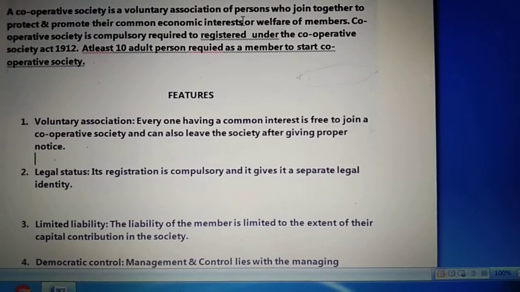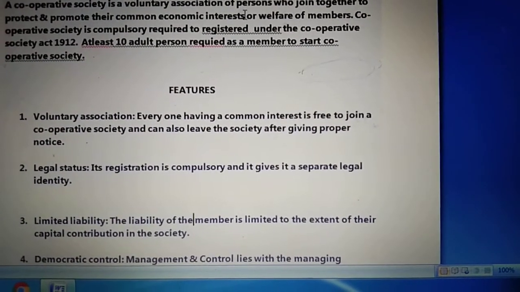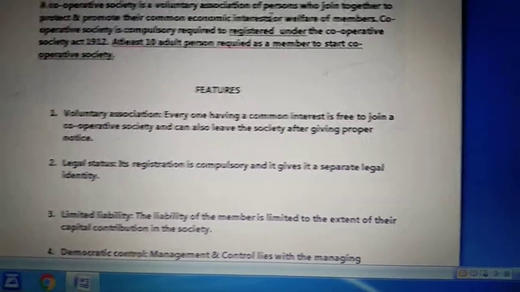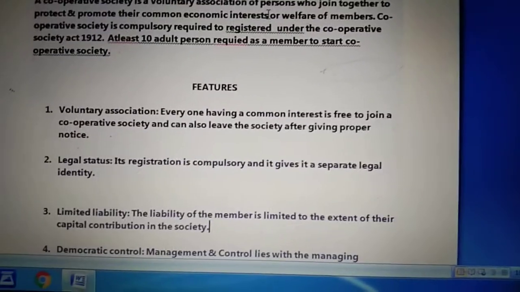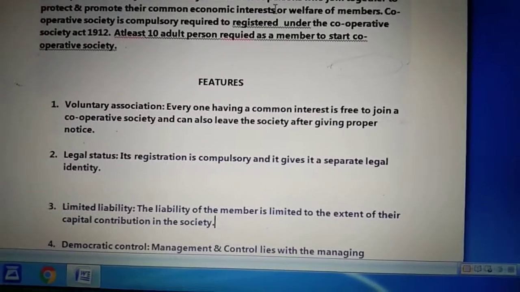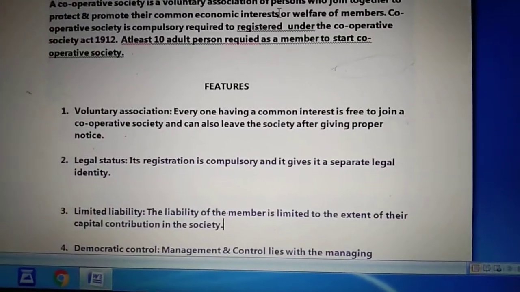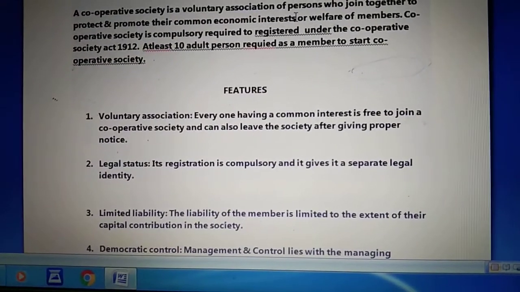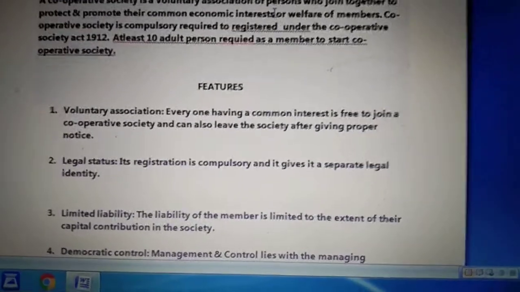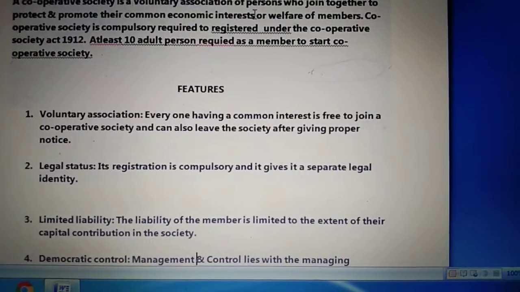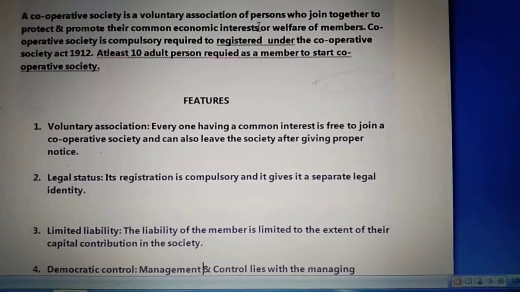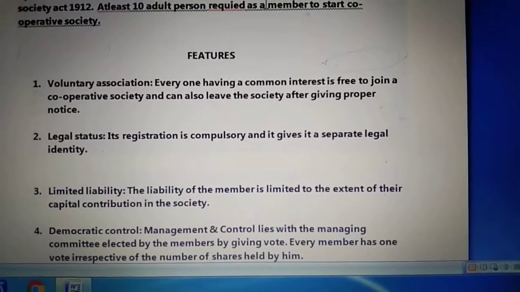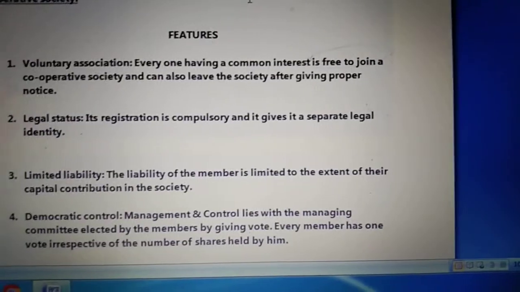The next feature is limited liability. Now, the liability of the members of a cooperative society is limited to the extent of the amount contributed by them as capital. This defines the maximum risk that a member can be asked to bear. It means if there is any issue of losses occurred, or if the members have to repay debt to outside people, then what are their liabilities?